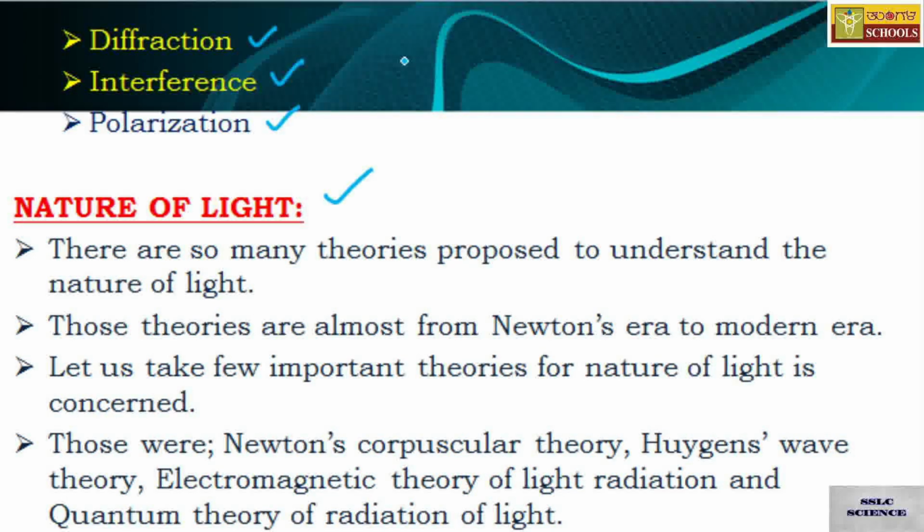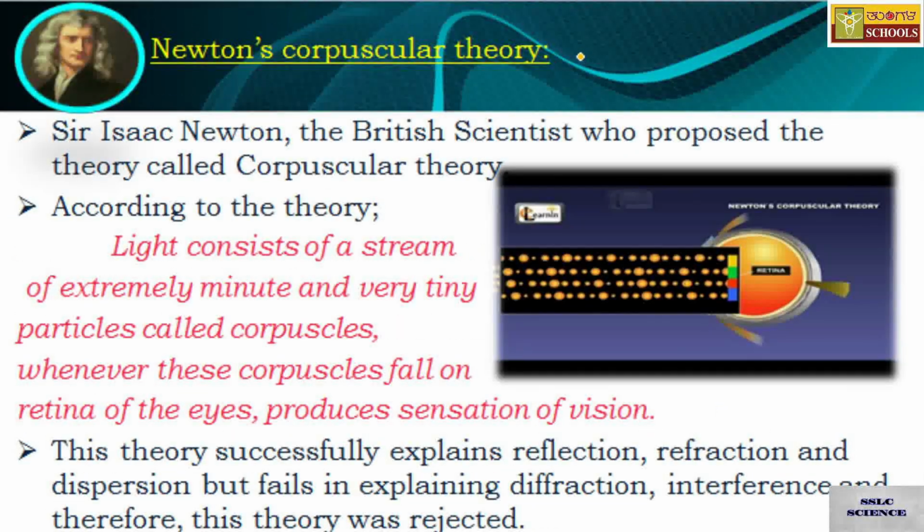Those were Newton's corpuscular theory, Huygens wave theory, electromagnetic theory of light radiation and quantum theory of light radiation. Let us study those theories one by one in brief. First one, Newton's corpuscular theory.